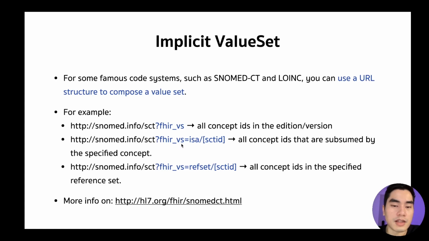If you put it like this, with equals is-a slash the ID, it means get a value set that has all concept IDs that are children of that concept. And this one means get all concepts in a particular ref set.